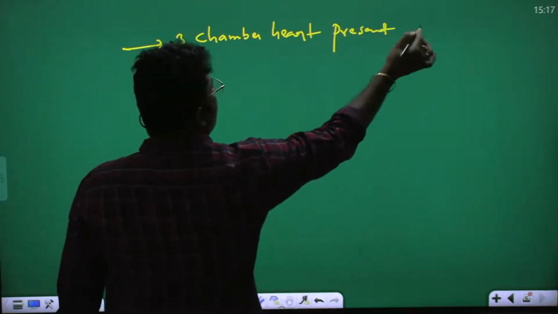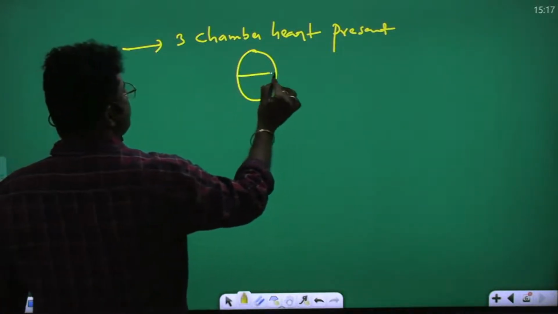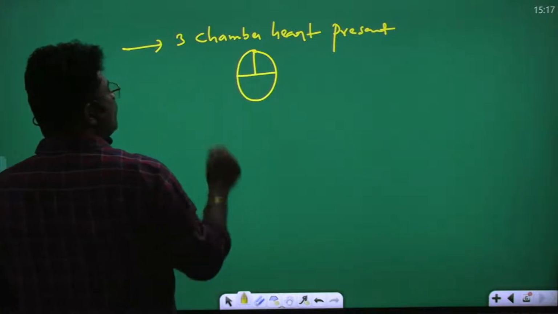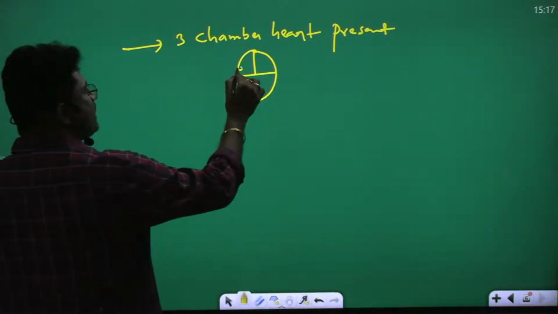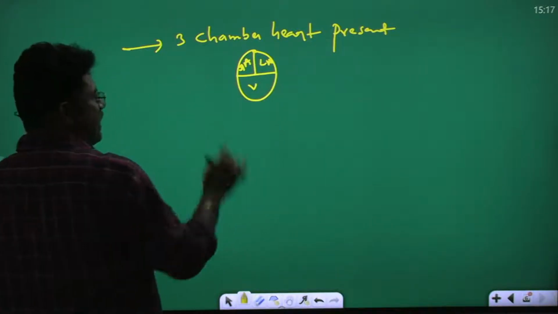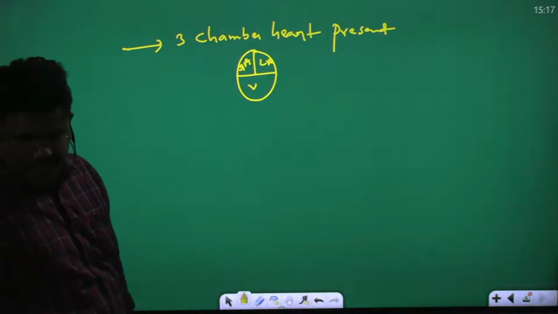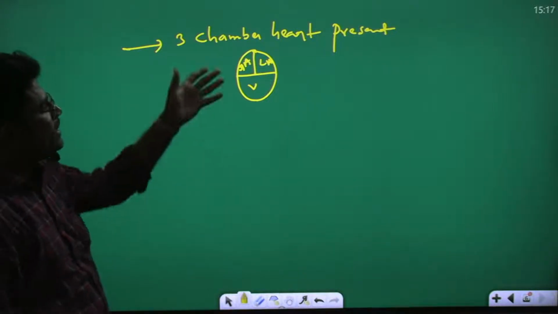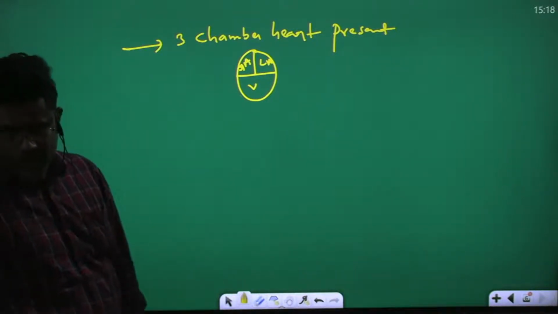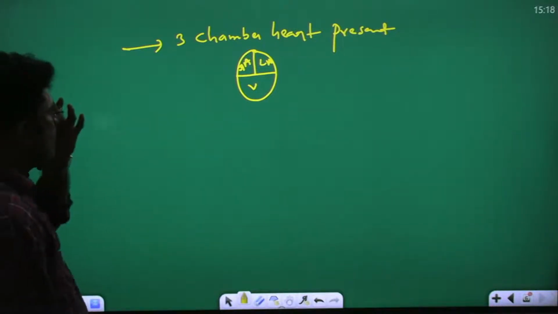In amphibia, a 3-chamber heart is present. The right atrium, left atrium, and one ventricle are present. So that is important. 3-chamber heart is present.